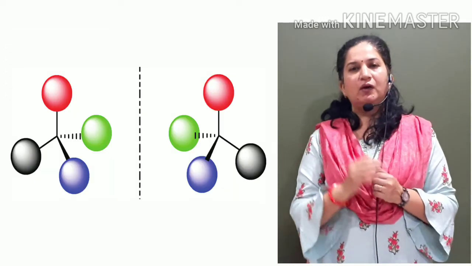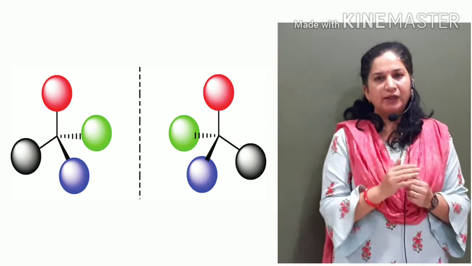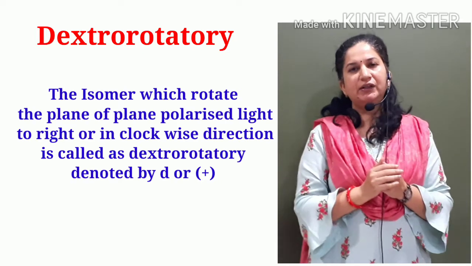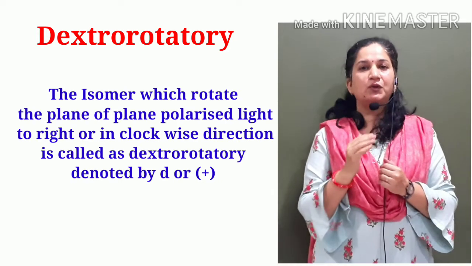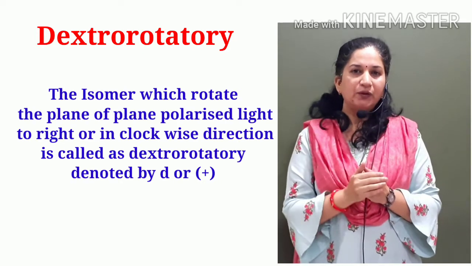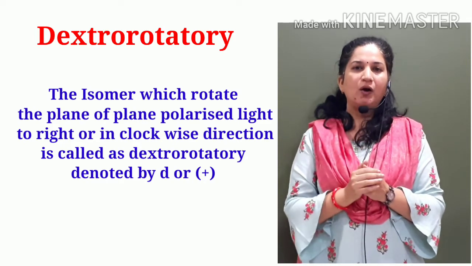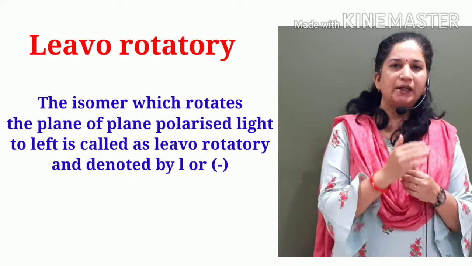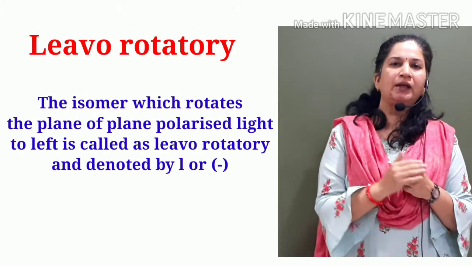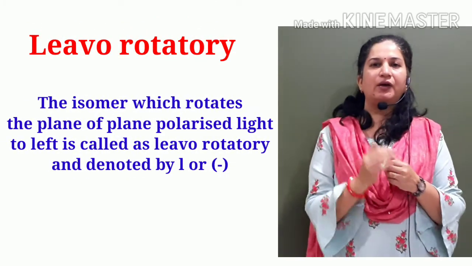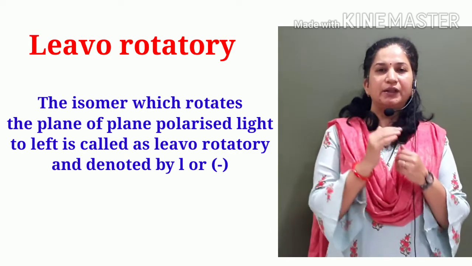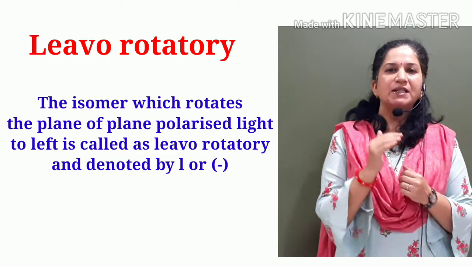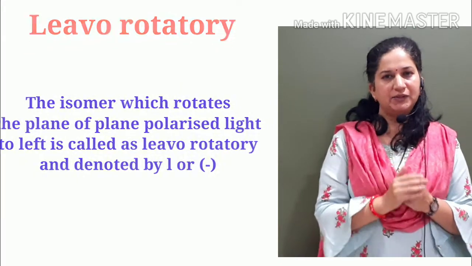One isomer or one enantiomer rotates the plane in right direction or in clockwise direction and it is called dextrorotatory and it is denoted as small d or by plus sign. The other isomer, that is the other enantiomer, rotates the plane in left direction or anti-clockwise direction. It is called levorotatory and it is denoted by small l or negative sign.